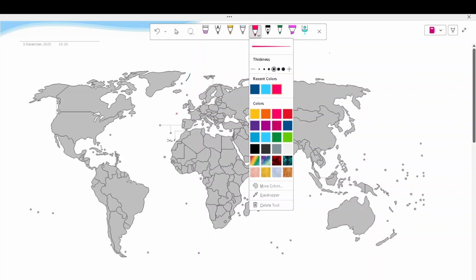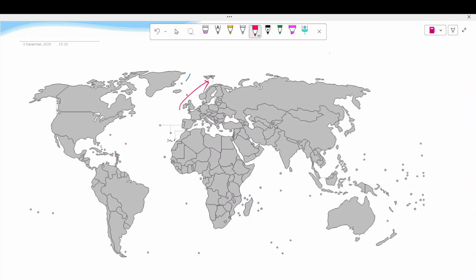So the warm currents are my Norwegian current here, Gulf Stream, Brazilian current, Agulhas current. This is Mozambique current. Here East Australian current, Kuroshio current, and then here Alaska current.